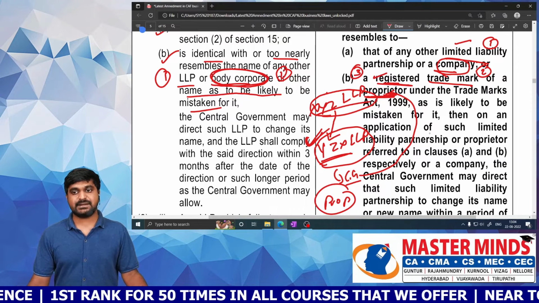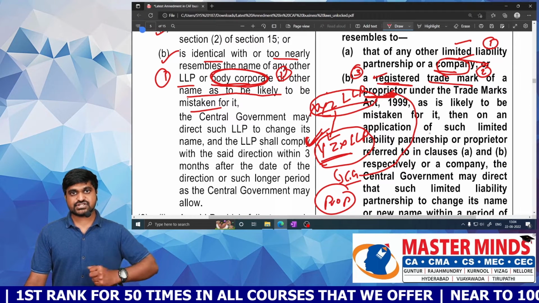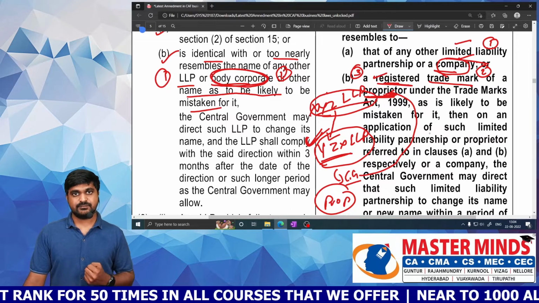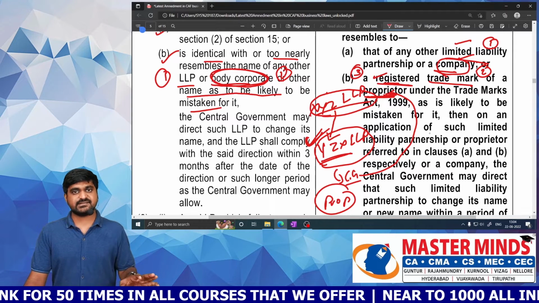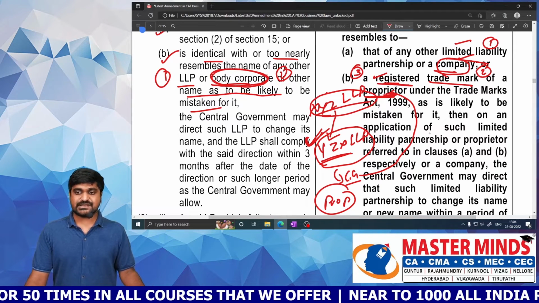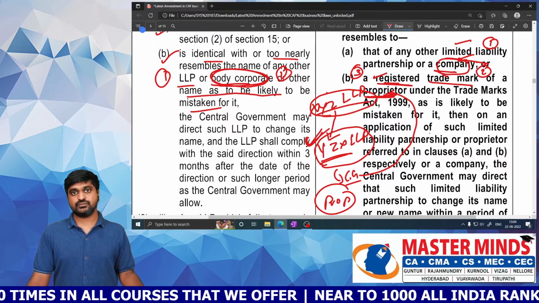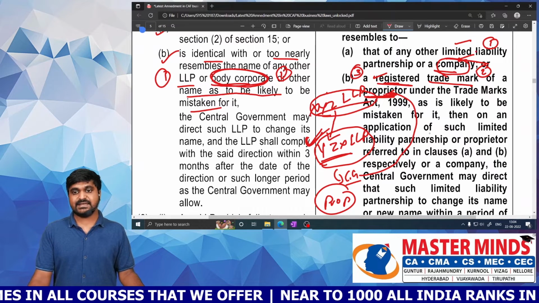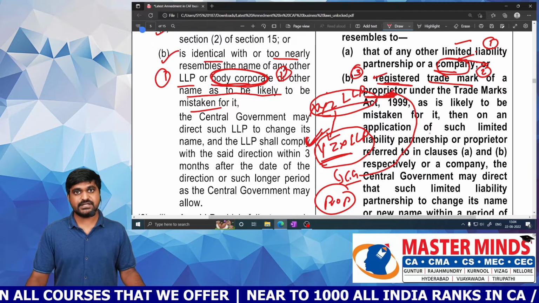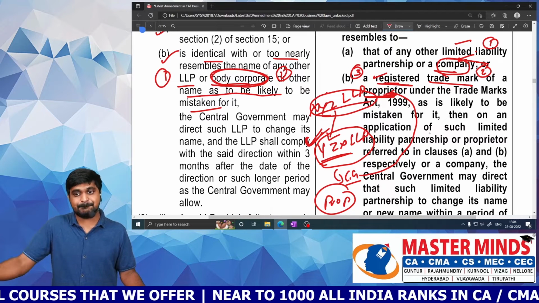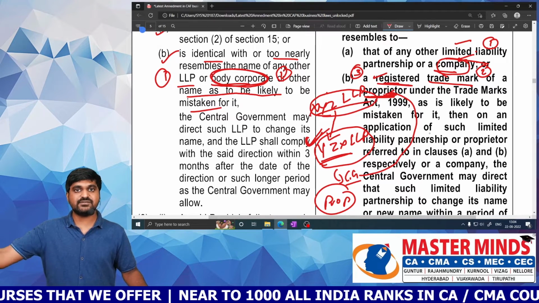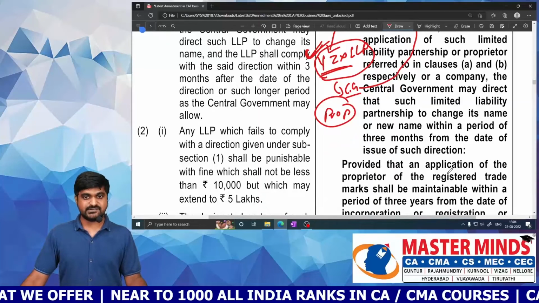But in case of a company, central government will take action on suo motu basis. That means no need to file any case with the central government. But in case of LLP and in case of registered trademark of a proprietor, they need to file a complaint with the central government. Then only will central government take action. So this is also a newly inserted provision.